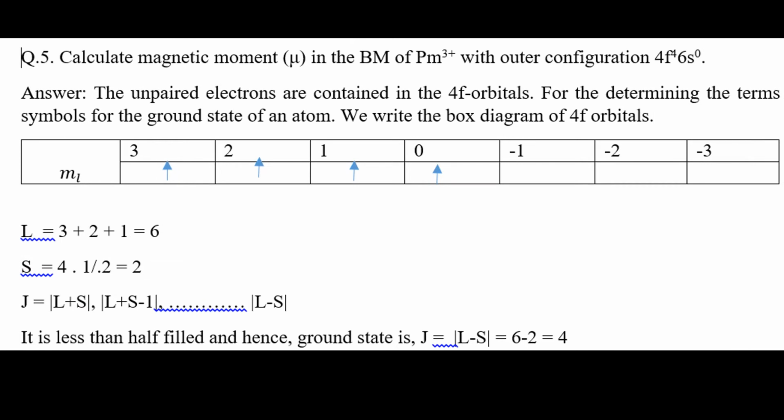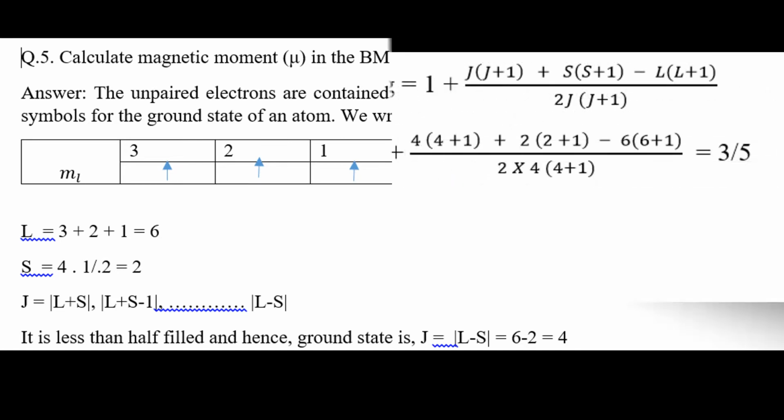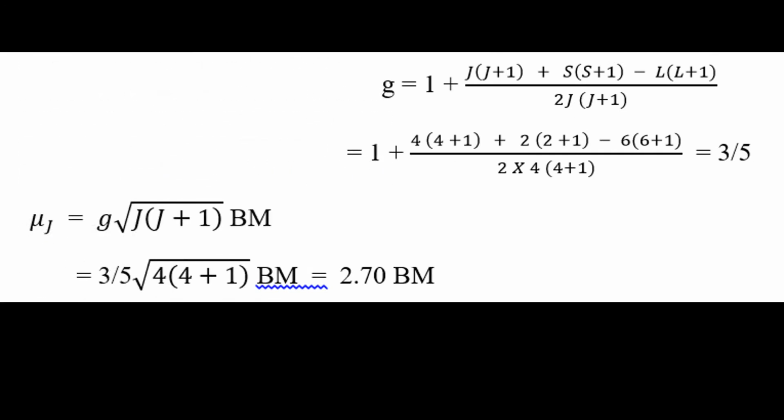Question 5: calculate for Pm3+, promethium 3+, with electronic configuration 4f4. This also gives L equal to 6, S equal to 2, and J equal to L minus S, since it is less than half filled, that is 6 minus 2, equal to 4. You can calculate the G value: 1 plus J into J plus 1 plus S into S plus 1 minus L into L plus 1, divided by 2J into J plus 1. Similarly you put the values and calculate 3 by 5, and from the equation you can also calculate mu J, which is 2.70 BM.